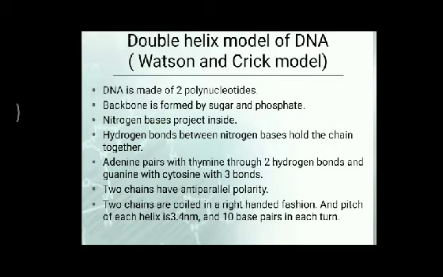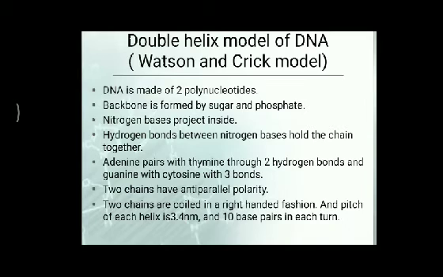A and T, adenine and thymine, are bonded with double hydrogen bonds, and C and G are bonded with triple hydrogen bonds. Due to this complementary association of nitrogenous bases, the amount of adenine is always equal to that of thymine, and the amount of guanine is always equal to cytosine. This concept is also known as Chargaff's rule.